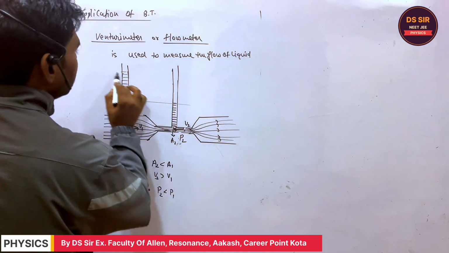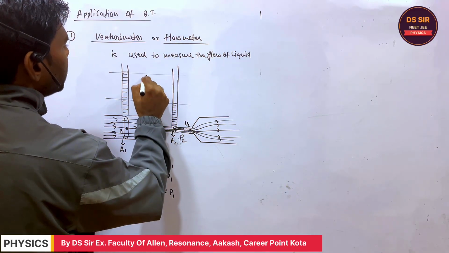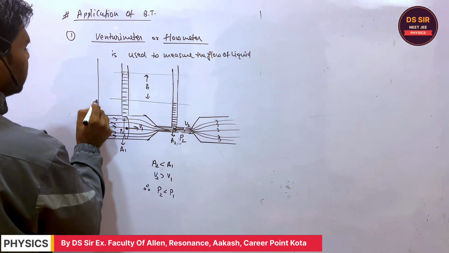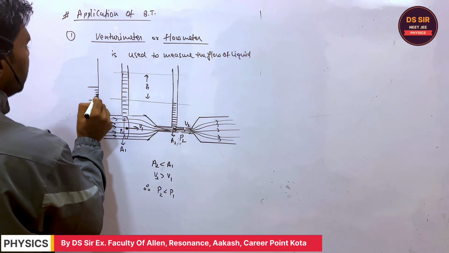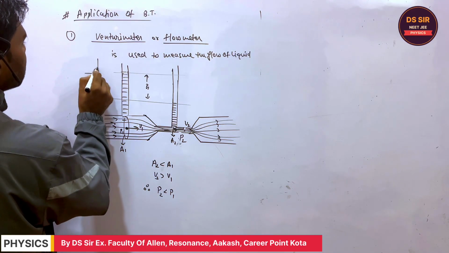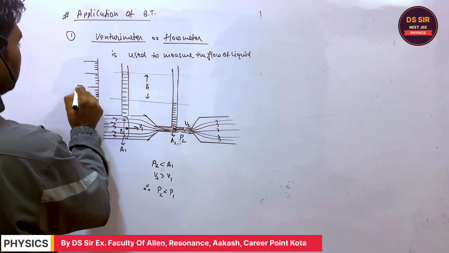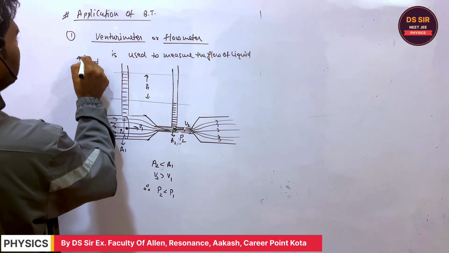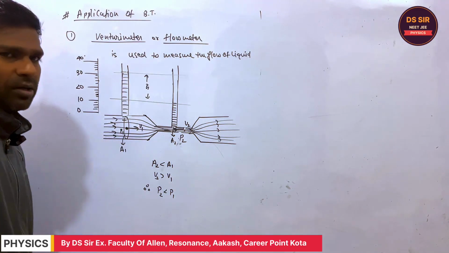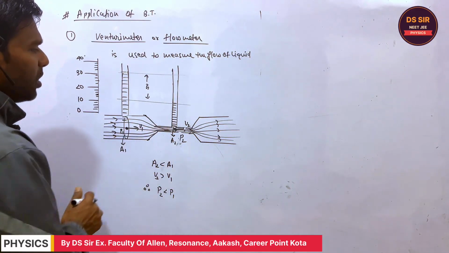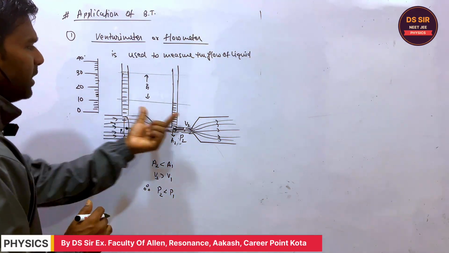The difference in the height we can measure by the meter scale mounted at this side. This is the meter scale, like this, with 0, 10, 20, 30, 40. By this meter scale, we can measure the difference in the height of the water column in both arms.